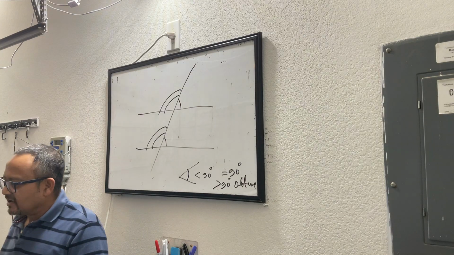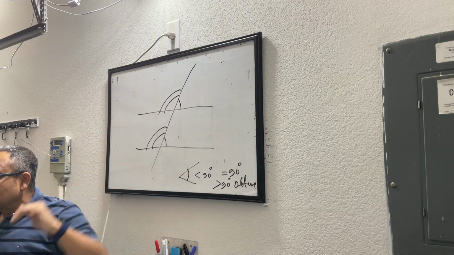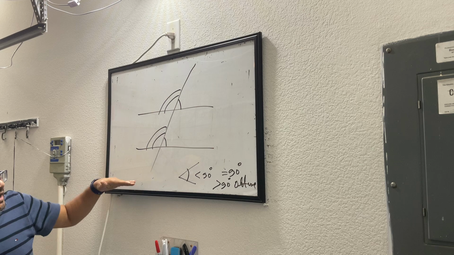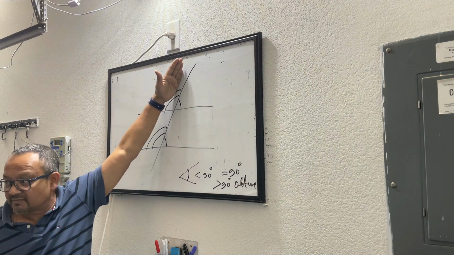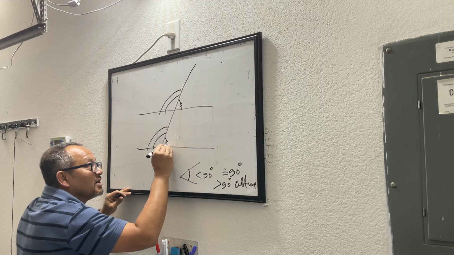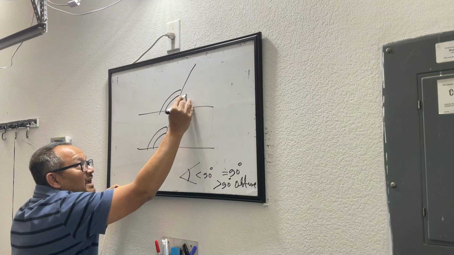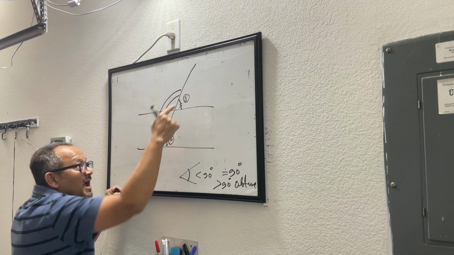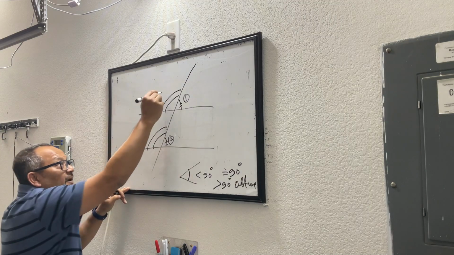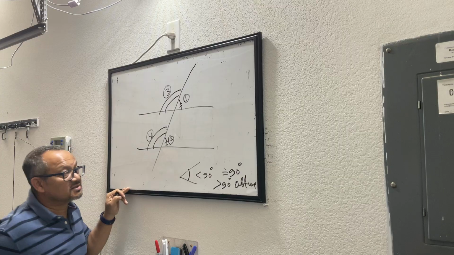Okay, wonderful. So what I'm trying to say is, we are talking about the property of parallel lines. When I have a pair of parallel lines and the third line intersects both of them, these angles are called corresponding angles. If I call this angle 1 and this angle 2, angles 1 and 2 are called corresponding angles. If I call this angle 3 and this angle 4, these two are corresponding angles.